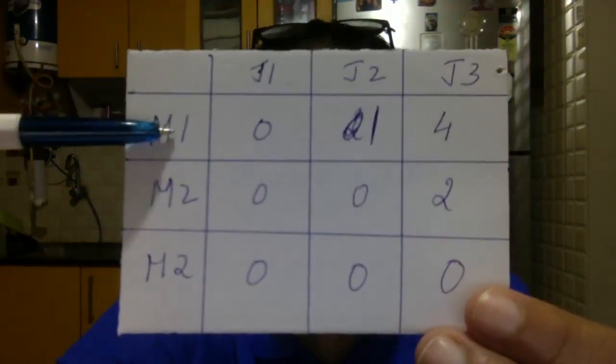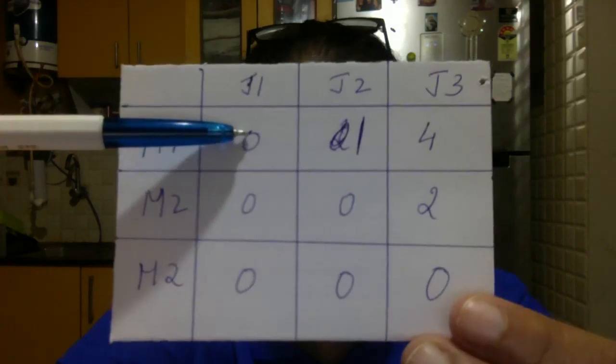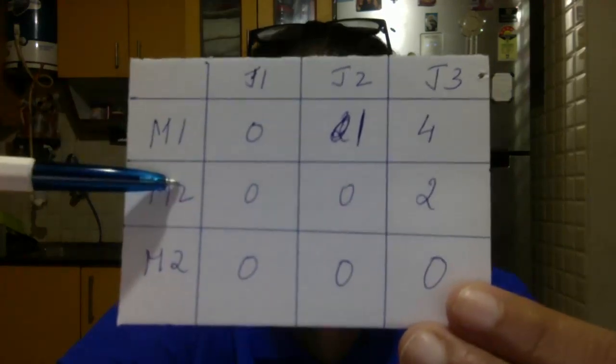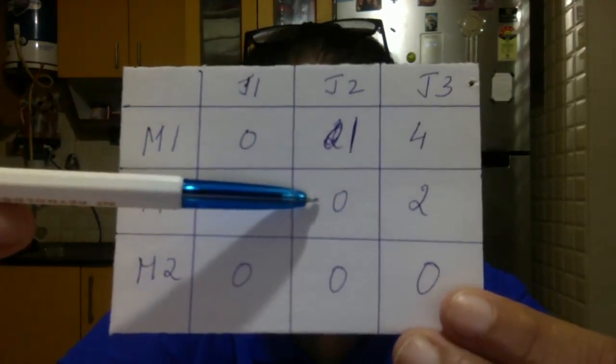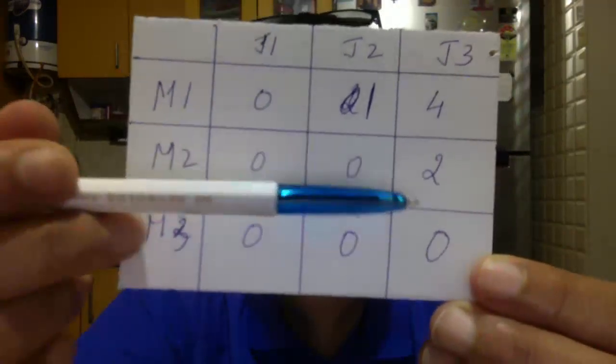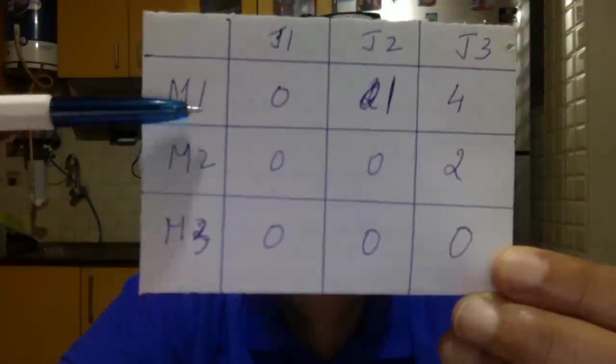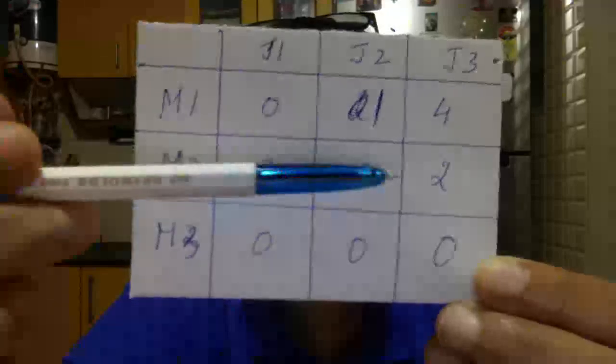We'll give M1 to J1. M2 we will give this fellow. And sorry, this is M3. M3 I'm going to give here. See, I can give M1 only to J1 because there is no other 0. M2, this fellow you can get, but since I'm giving M1 to J1, I can't give J1 to M2.